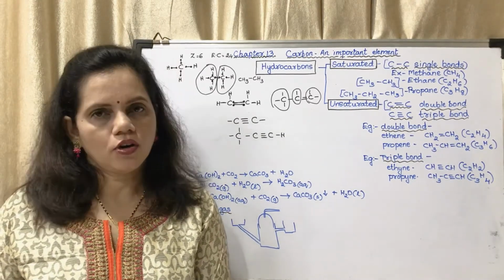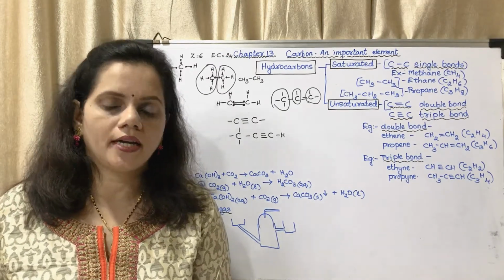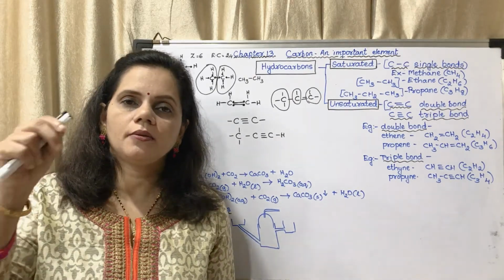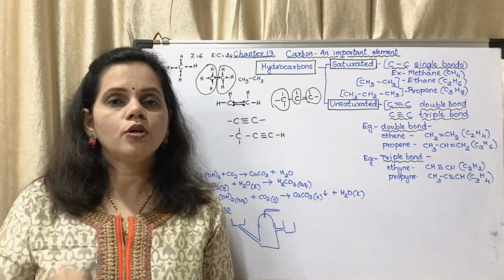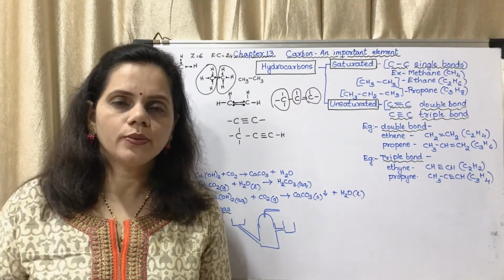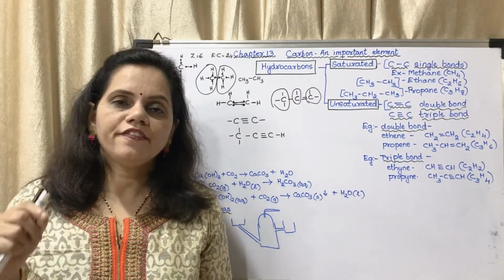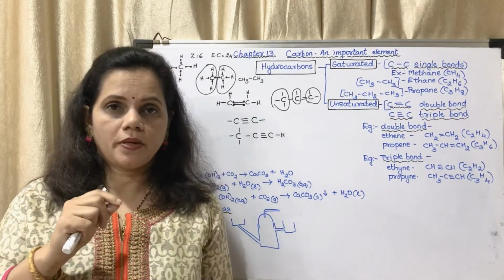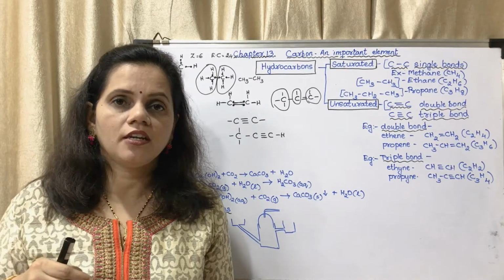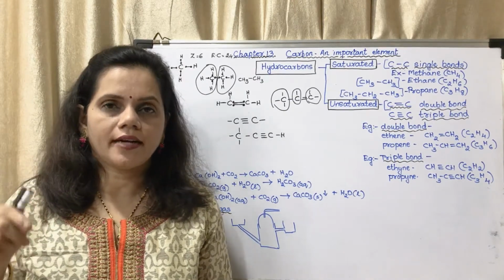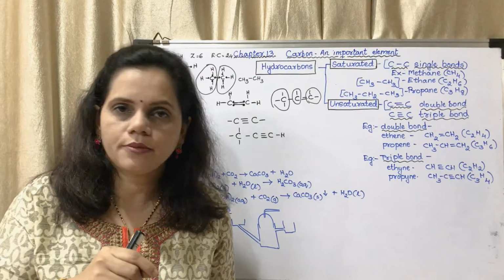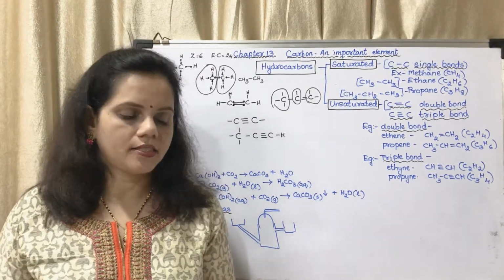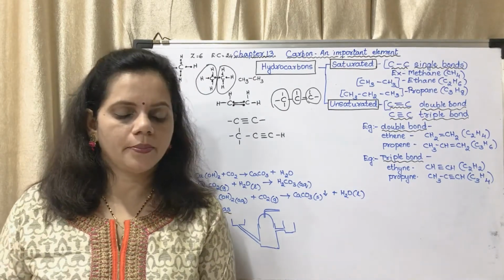What is the substance formed? The substance formed is carbon dioxide. What change takes place in the litmus paper? If you use a moist blue litmus paper, it will turn red. If you show a moist blue litmus paper to that gas which has been liberated, then it will turn red. But instead of a moist litmus paper, if you show a dry litmus paper, it won't show any change. So the term moist is very important.